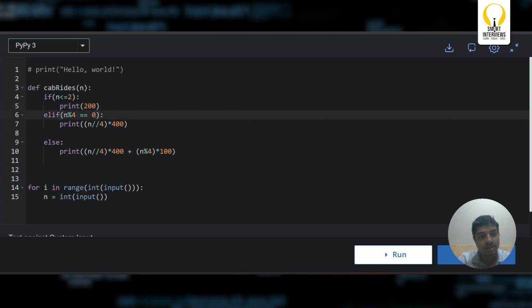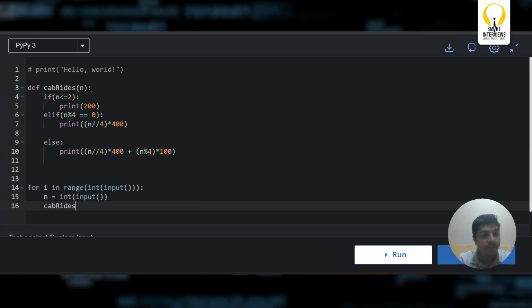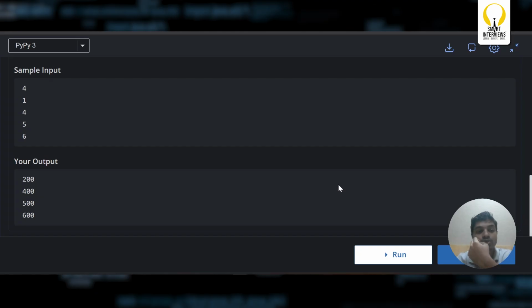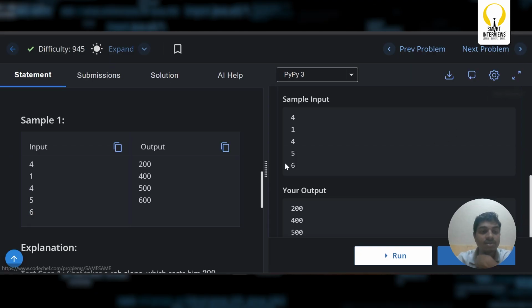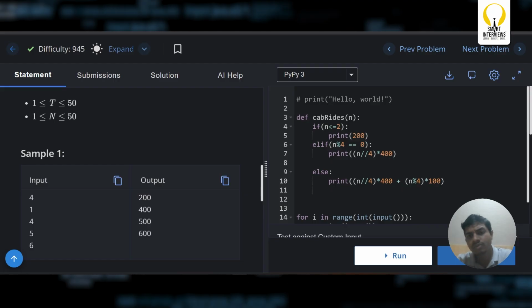Let us call this function, passing this value n. Let us run this and see if we are handling all the cases or not. So we got 200, 400, 500, 600. Are we missing any of the cases?